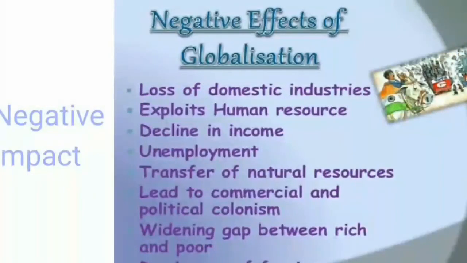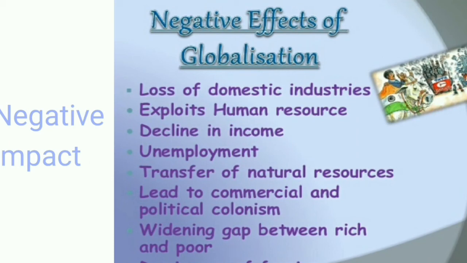But whenever we write the positive, there will be some negative impacts also. These are the arguments against globalization. They say that due to it, we totally ignored our domestic industry, so there was loss of domestic industries. Human resources were exploited because we wanted more and more profit.